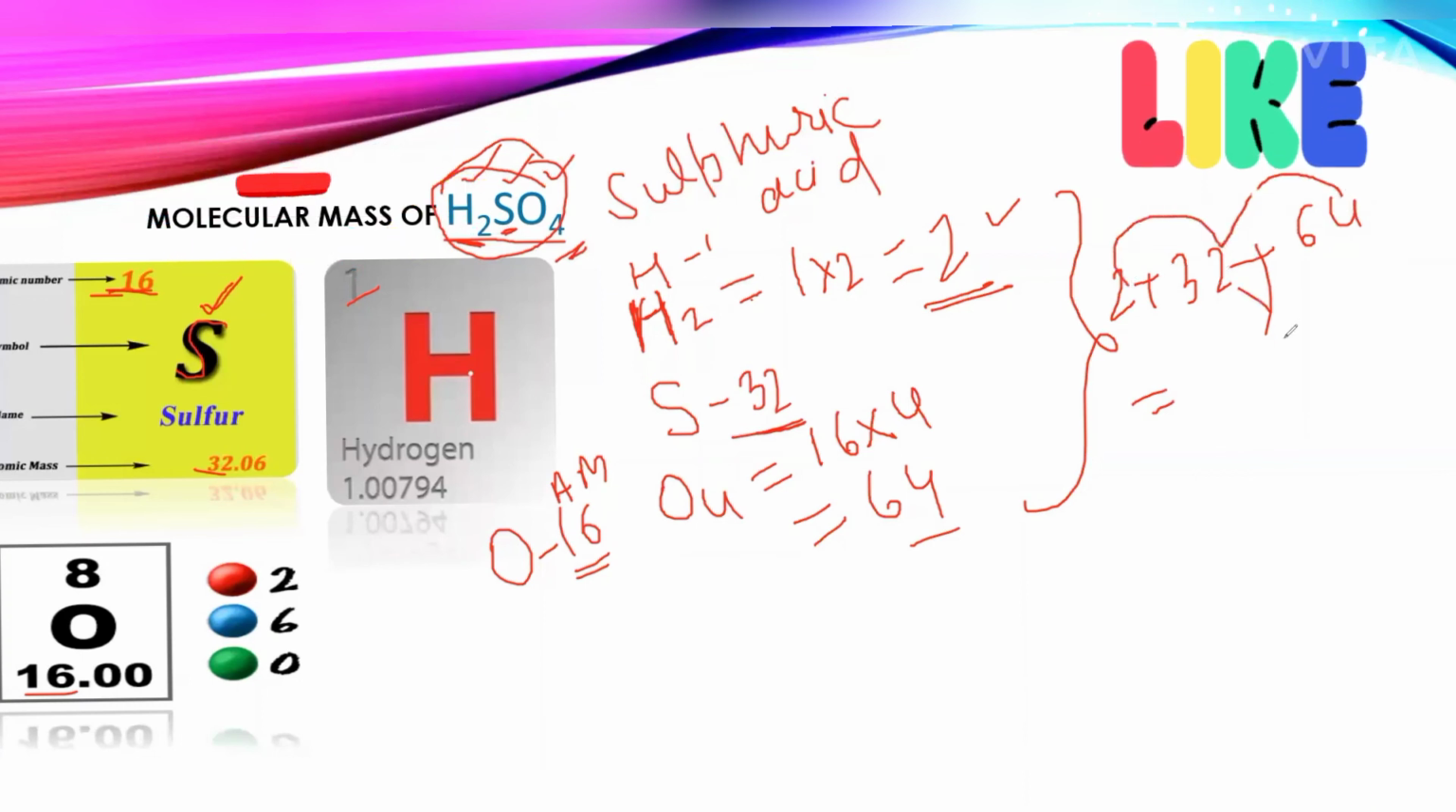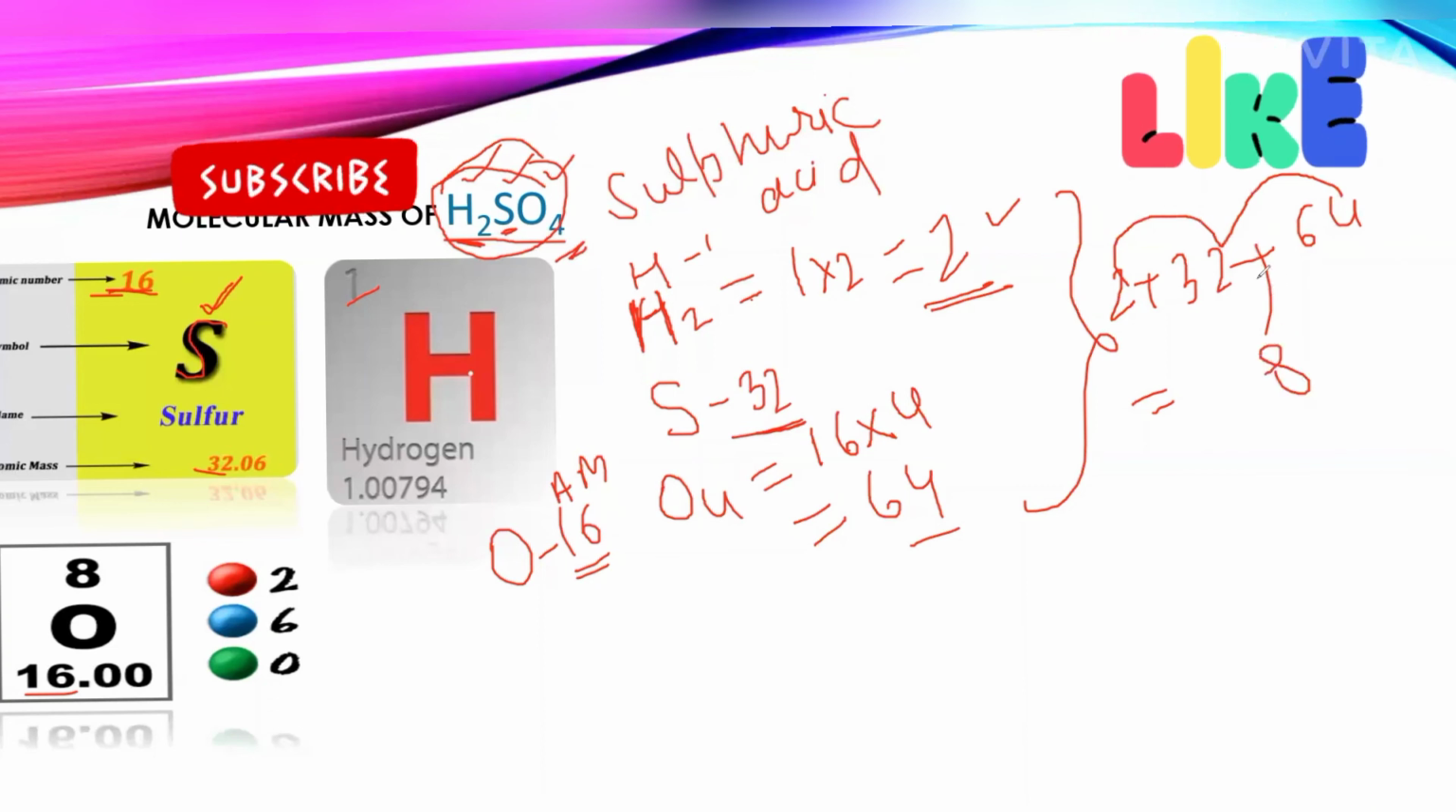8, 4 plus 2, 6, 2, 8, 6 plus 3, 9. 98 U, which is the molecular mass of the sulfuric acid molecule.